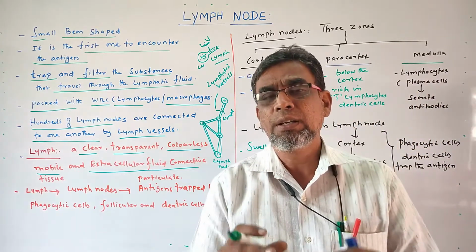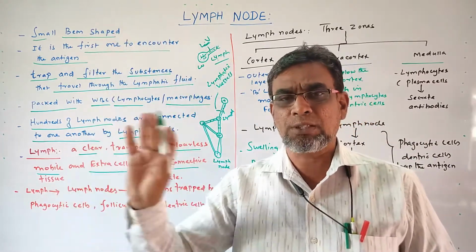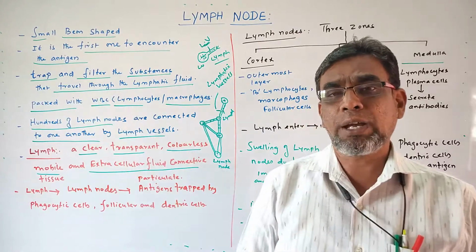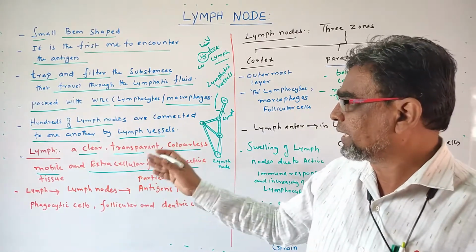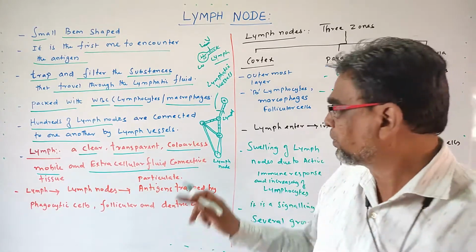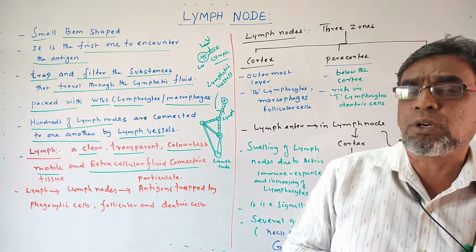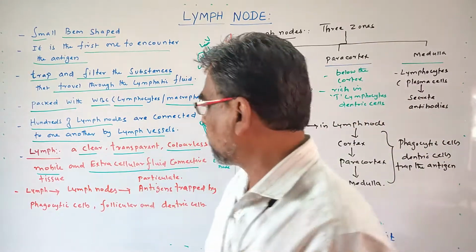It is a fluid. A clear, transparent fluid. It will move from one place to another place. This is called mobile fluid. Okay. It is otherwise called extracellular fluid. This is called lymph. This lymph goes to the lymphatic vessels which enter inside the lymph nodes. So this is the structure of lymph nodes.